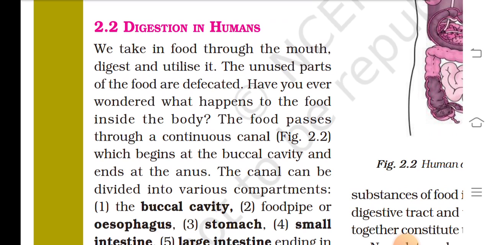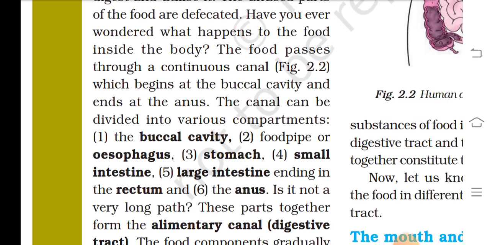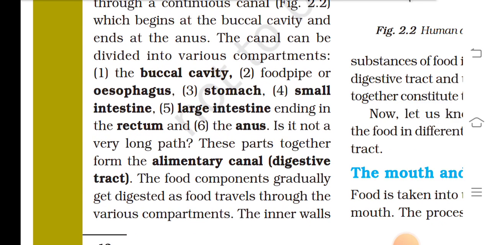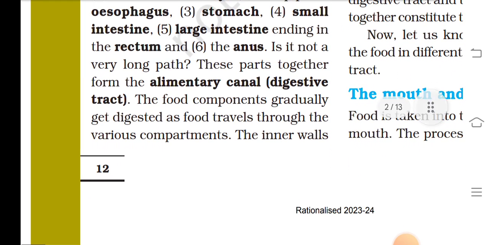Digestion in humans. We take in food through the mouth, digest and utilize it. The unused part of the food is defecated. Have you ever wondered what happens to the food? Inside the body, the food passes through a continuous canal which begins at the buccal cavity and ends at the anus. The canal can be divided into various compartments: the buccal cavity, food pipe or esophagus, stomach, small intestine and large intestine, ending in the rectum and the anus.